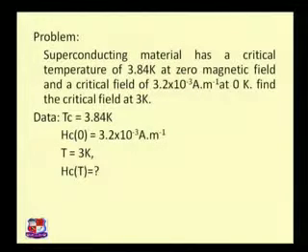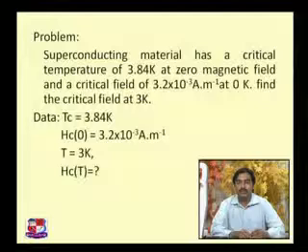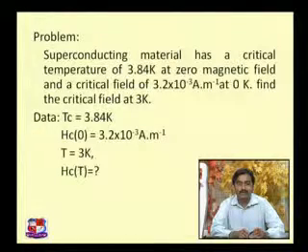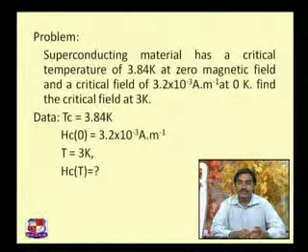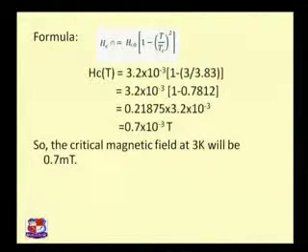A superconducting material has a critical temperature of 3.84 Kelvin at zero magnetic field, and the critical field of 3.2 into 10 raised to minus 3 ampere per meter at 0 Kelvin. Then find the critical field at 3 Kelvin. So here the data is given: TC value is given as 3.84 Kelvin at 0 magnetic field. Then HC naught, that is at 0 Kelvin, the critical magnetic field needed, is 3.2 into 10 raised to minus 3 ampere per meter. Then the temperature at which we need to find the critical magnetic field is given, T equal to 3 Kelvin, and HC at the T temperature we need to find out.